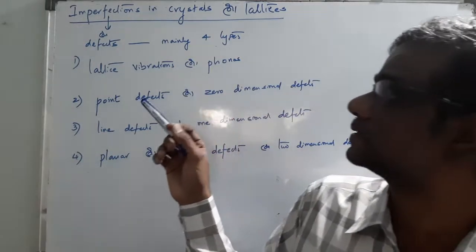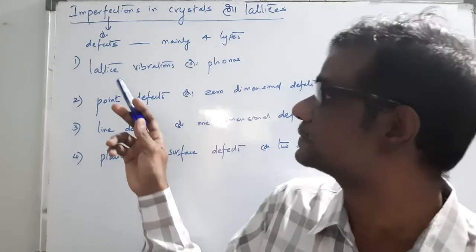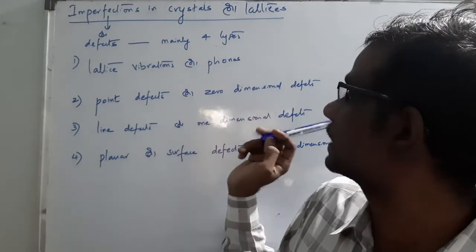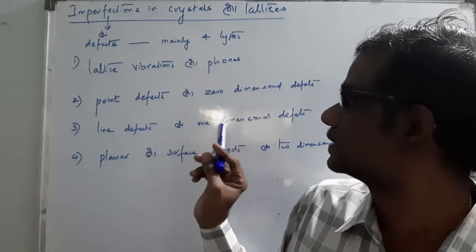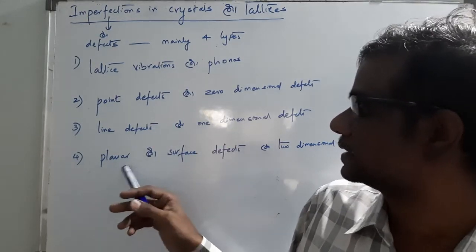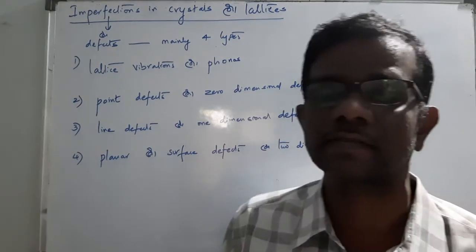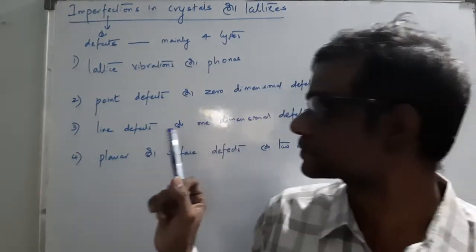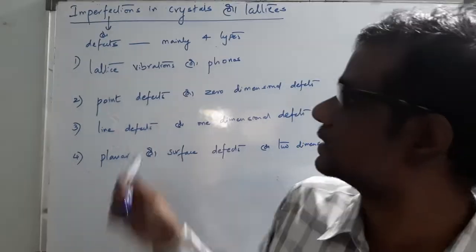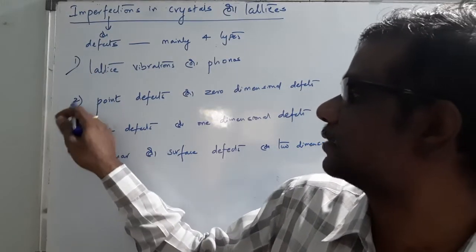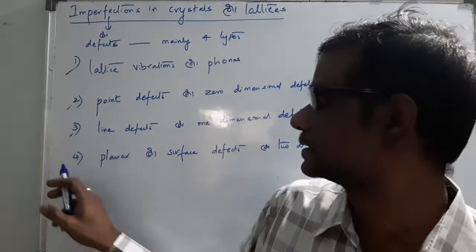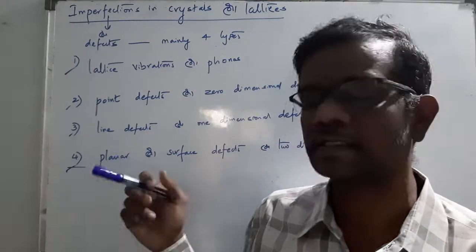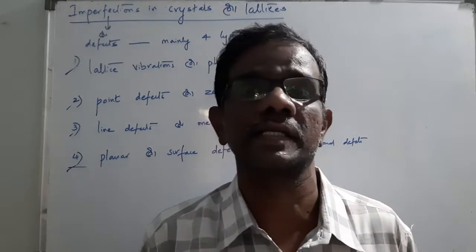Mainly these imperfections are classified into 4 types: lattice vibrations or phonons, point defects or zero-dimensional defects, line defects or one-dimensional defects, and planar or surface defects. Mainly in this class we are going to cover these three: lattice vibrations, point defects and line defects. With time, we will discuss grains and grain boundaries in the next class.